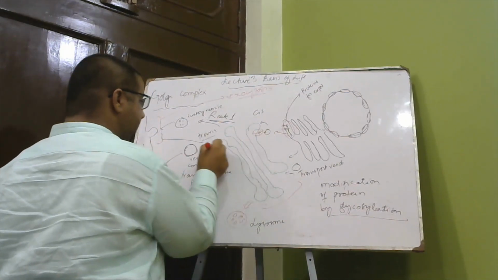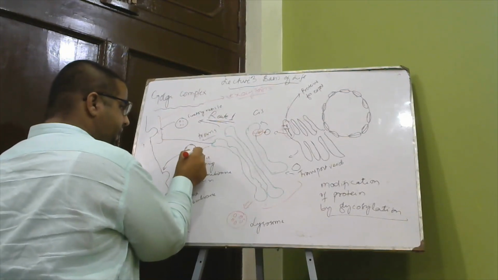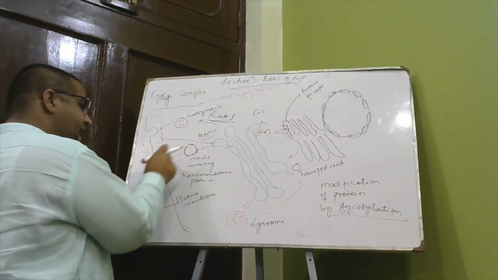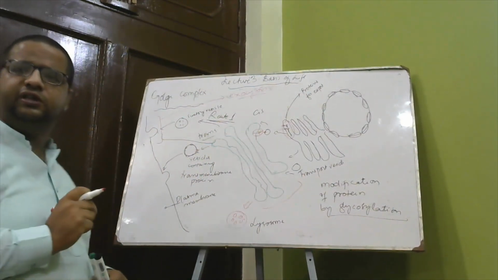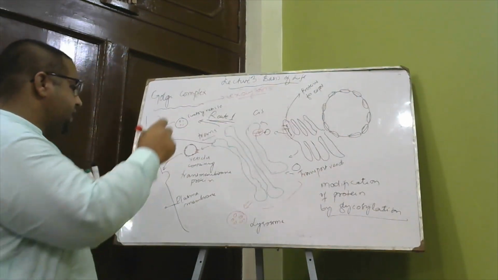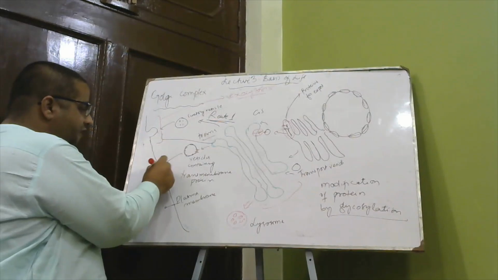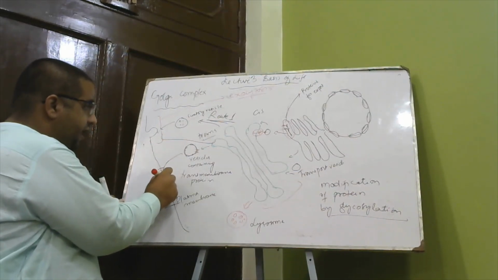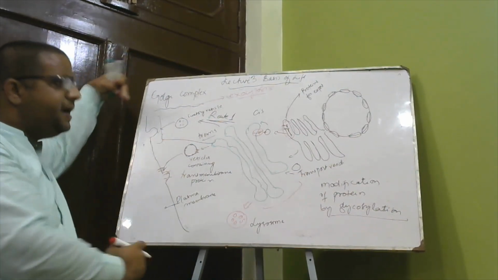This budded vesicle comes to the plasma membrane containing glycoprotein, and finally it is attached to the plasma membrane. So the protein formed here becomes part of the plasma membrane. This is how the plasma membrane is enhanced.